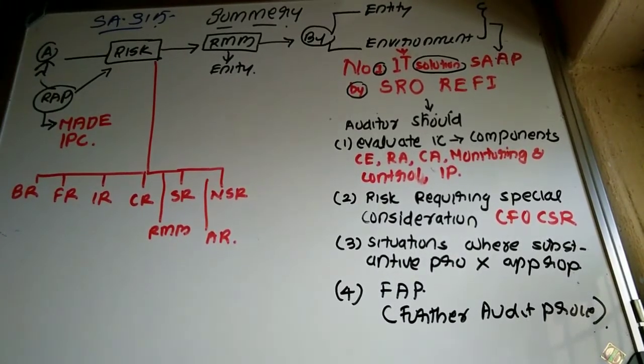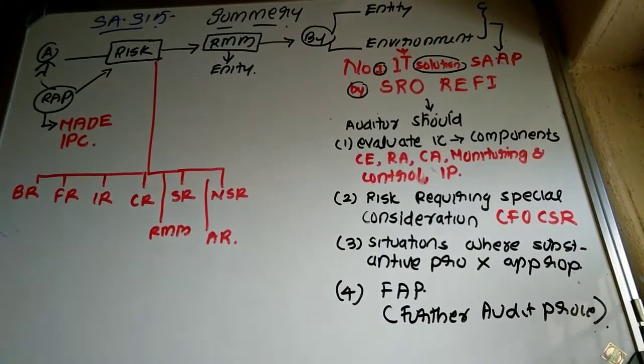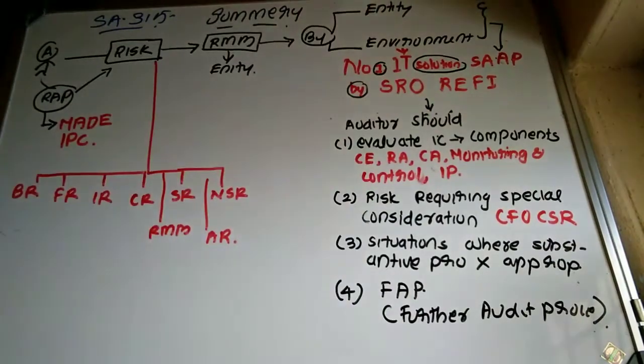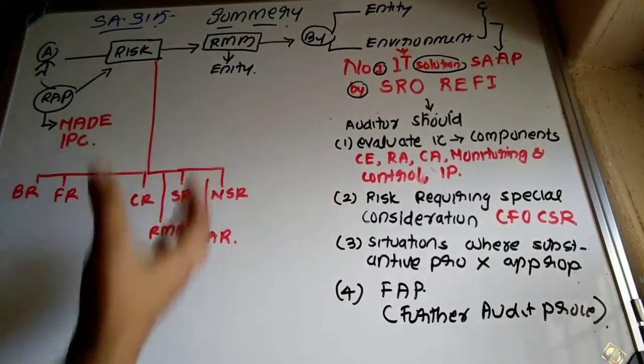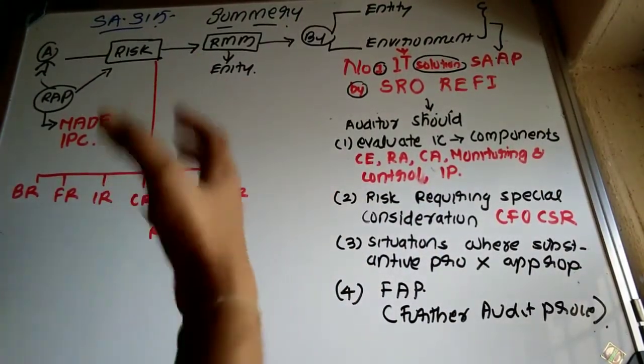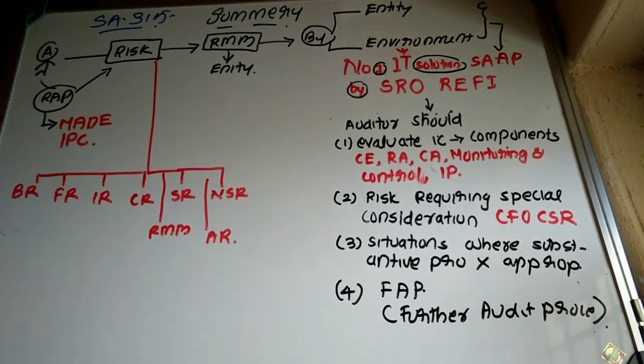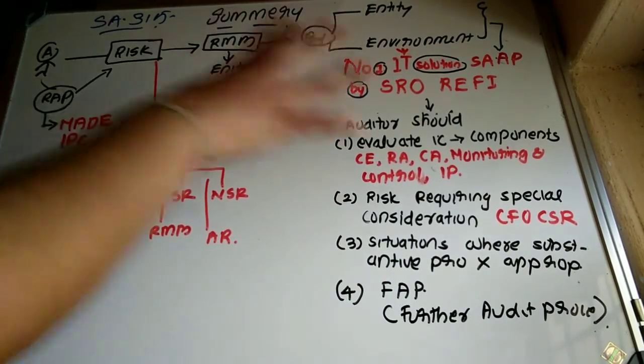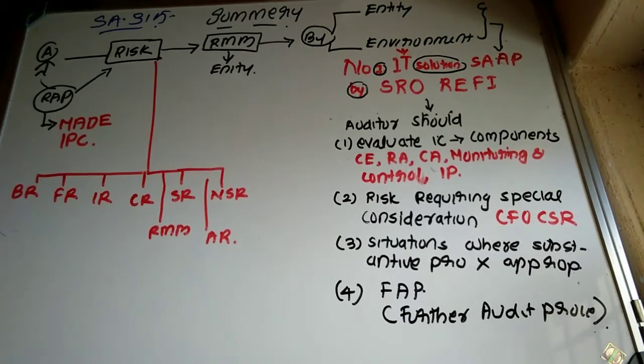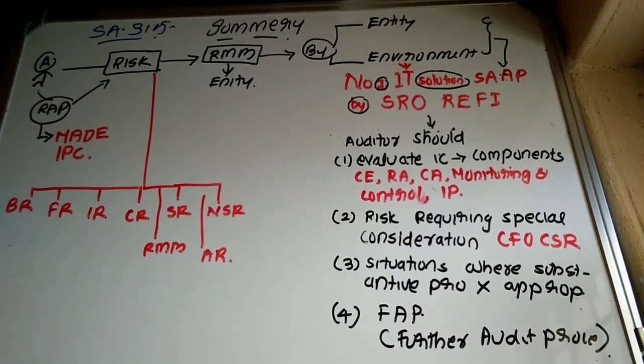Essay 315, through which we can easily remember or recall all the elements, all the matter or the statements that we have already discussed here. So this is the summary. Which is the name of the essay? Identifying and assessing the risk of material misstatement by understanding the entity and its environment, right?